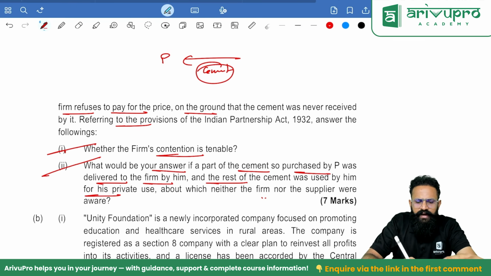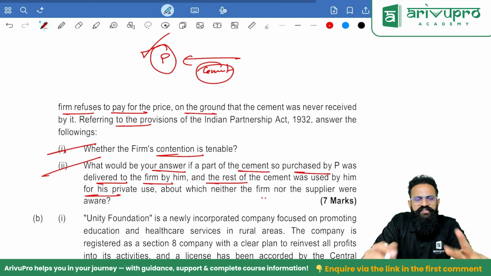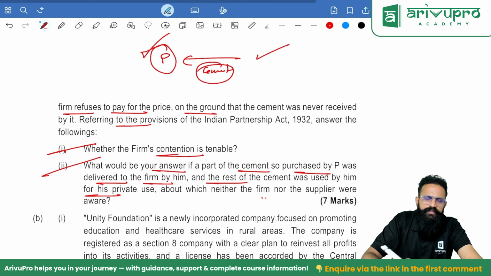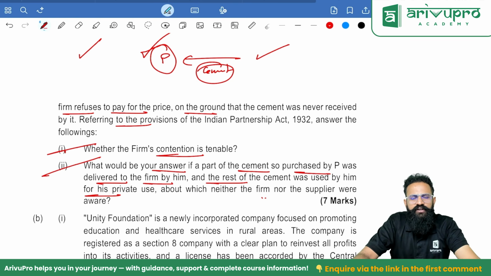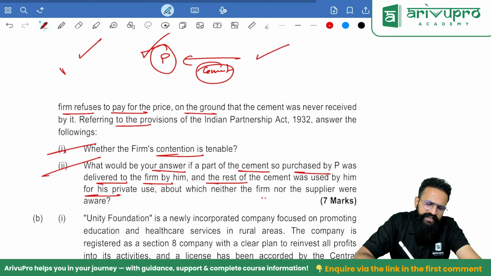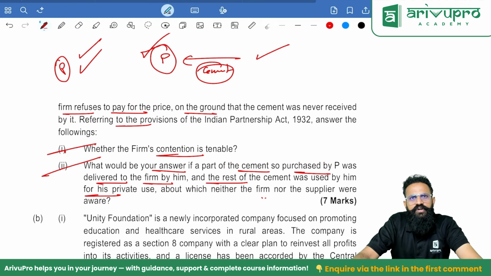Second one, people, the partner should have acted within his authority, within the scope. In such case, any contract entered by P, the firm will be liable provided that particular contract was entered in the name of the firm. So P has clearly said, I am a partner in PQR firm, I am borrowing this cement for the firm. So in this case, people, will PQR be liable? Yes, people, the firm is liable.